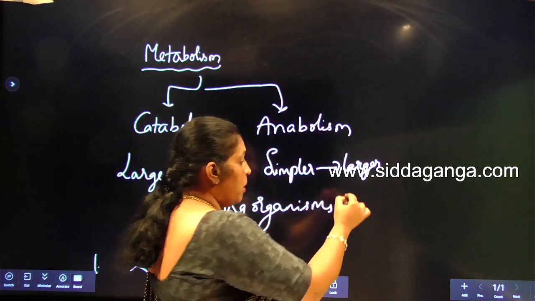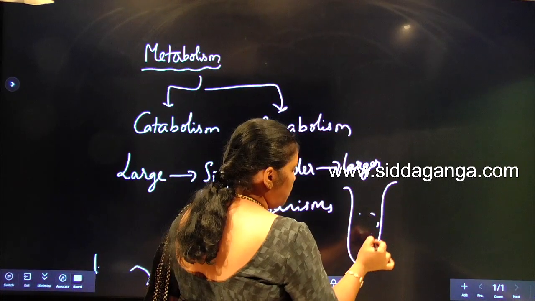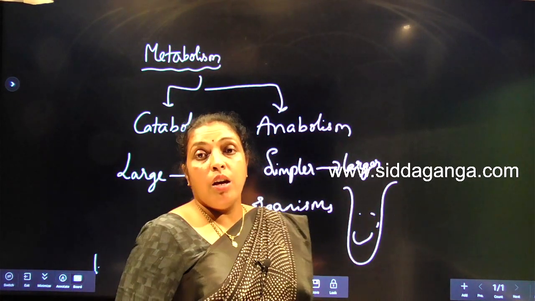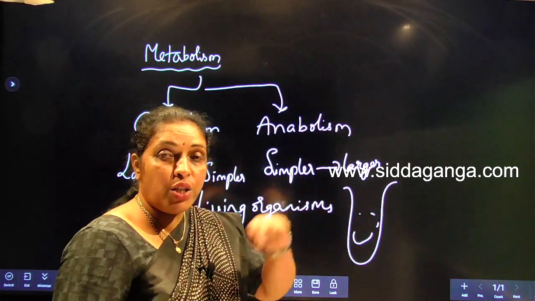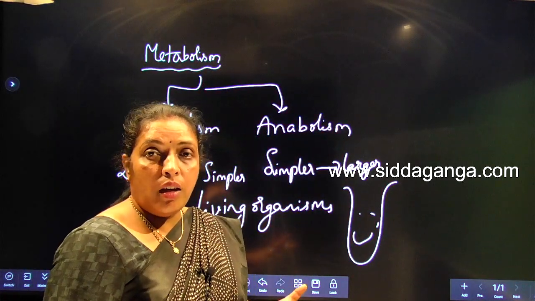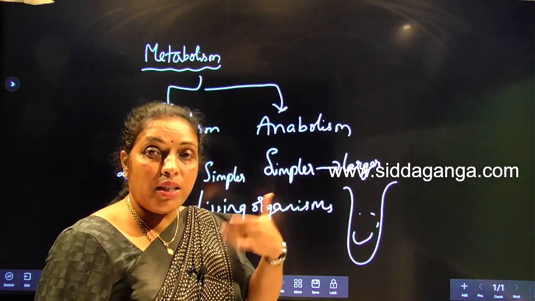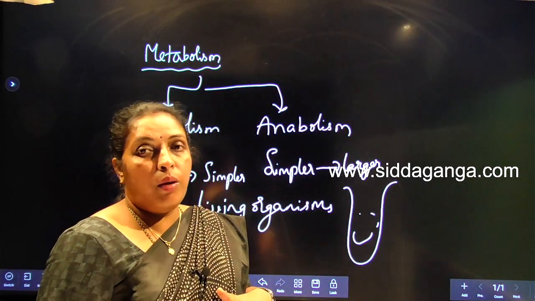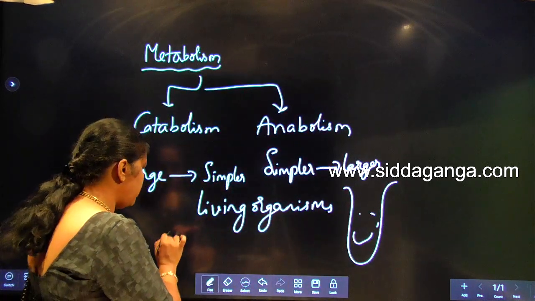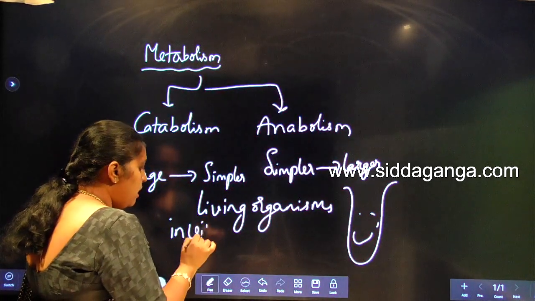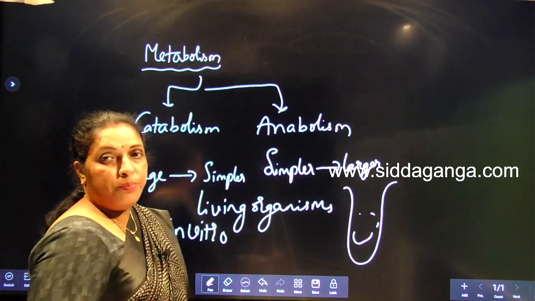Even though chemical reactions occur in a test tube, we make coffee, lemon juice, outside the living body also we see chemical reactions. Right? Chemical reactions are seen not only inside the living organism but also outside, in vitro. In vitro means outside the living cell.